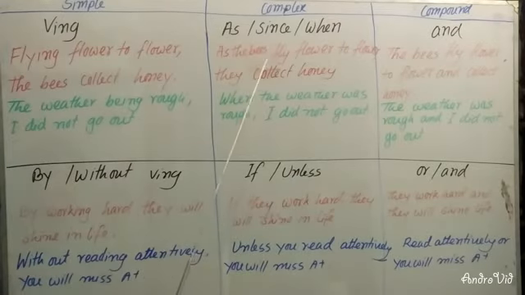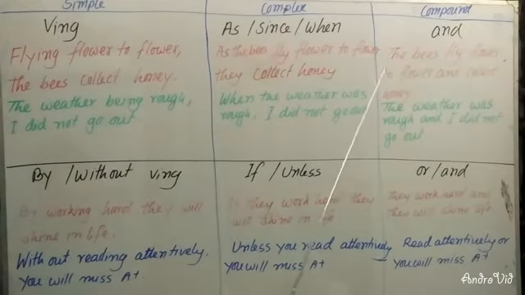As both of the subjects are the same, you can omit a subject and add ing with the present form of the verb, as the actions go one after another. So you have to use ing with the present form of the verb for the previous action. So you can see: flying from flower to flower, the bees collect honey.